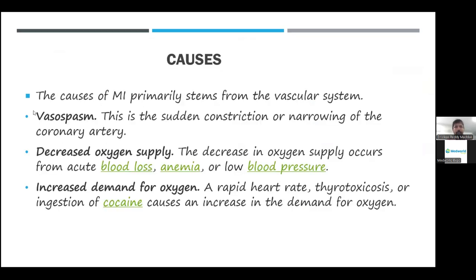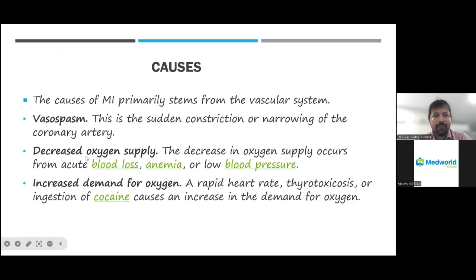So what are the causes of myocardial infarction? These are the various mechanisms which cause the reduction of blood supply to the heart. The most common is vasospasm. That is, whenever there is a constriction of the coronary arteries, there is a reduction of the blood supply, which ultimately causes the heart attack. There are certain drugs too, because nowadays there are a lot of cocaine addicts, and people are taking drugs like marijuana. All of these cause vasoconstriction, which causes the heart attack, and there is a sudden death of these patients.